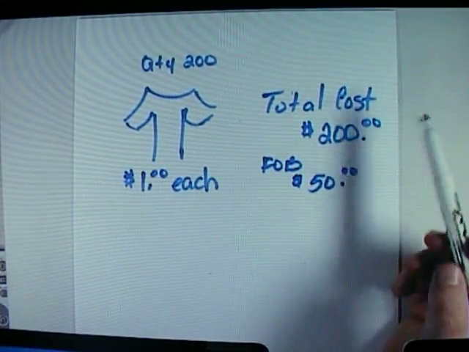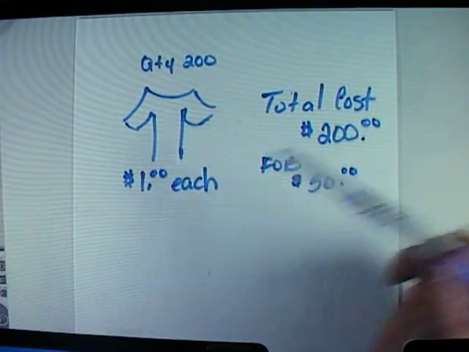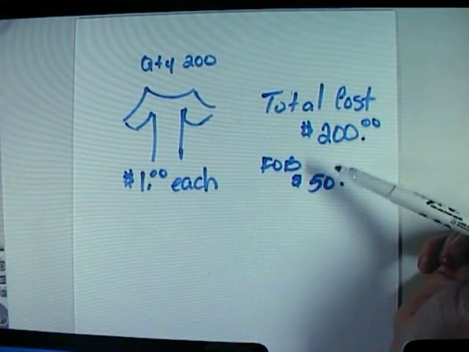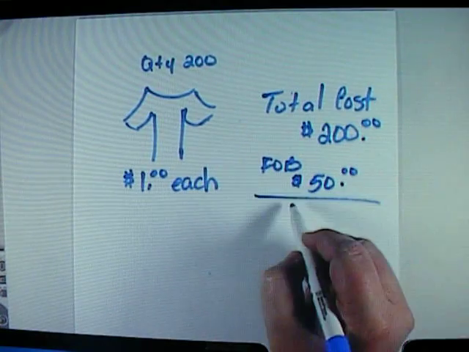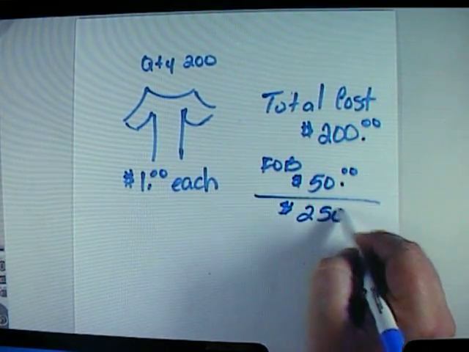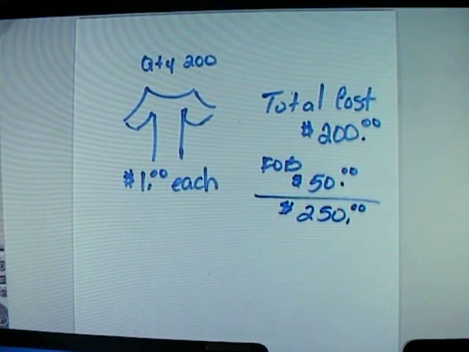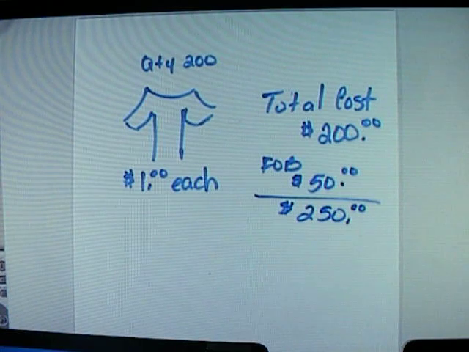Now, I have already sunk into these 200 t-shirts. I have $200 and $50 for a total cost of $250 for all of these t-shirts. And I actually bought 200 of them. So what I need to do to be a smart business owner is calculate the actual cost of each individual t-shirt that I have now purchased.